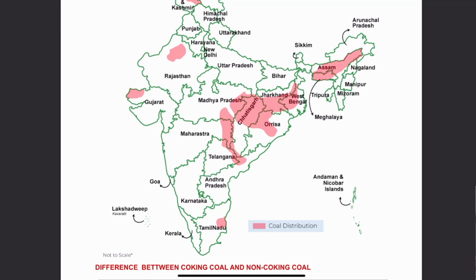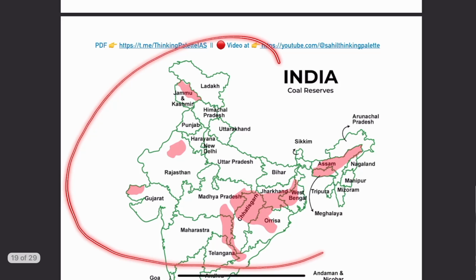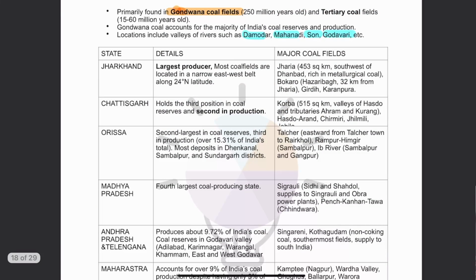Then after that we have some inferior quality of coal in Tamil Nadu also. Then towards the belt of Assam and Meghalaya we also have coal. Particularly in Meghalaya, rat hole mining is done. We are going to discuss that also. So this was just to give you a snapshot about coal mining. Jharkhand, Chhattisgarh, Odisha, Madhya Pradesh are the 4 largest producers.